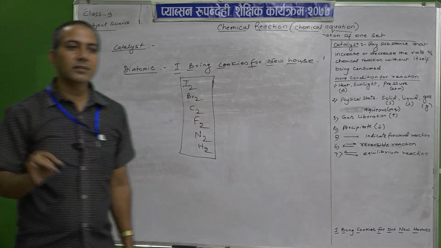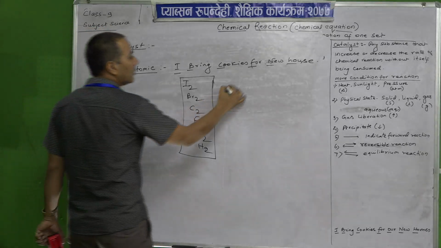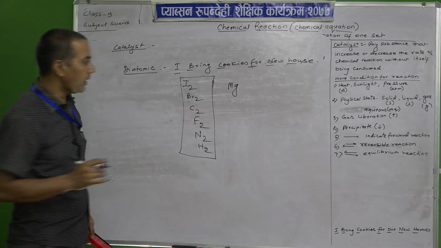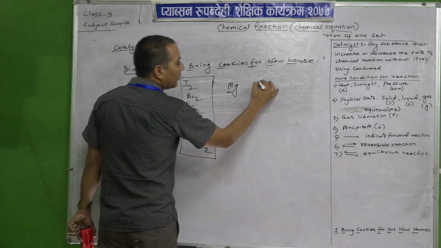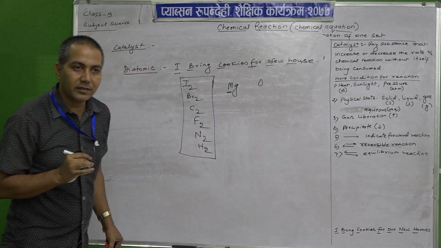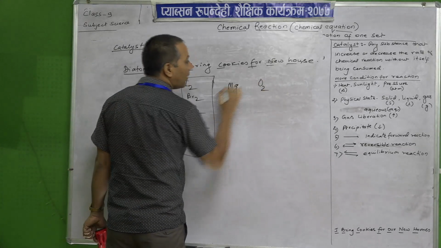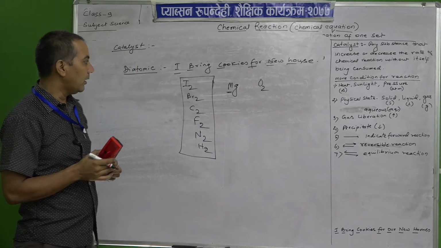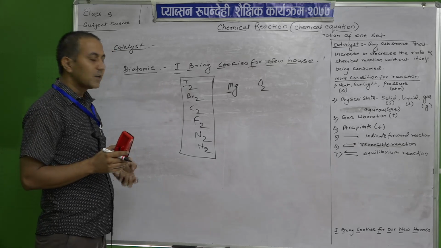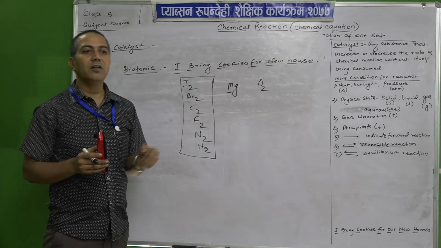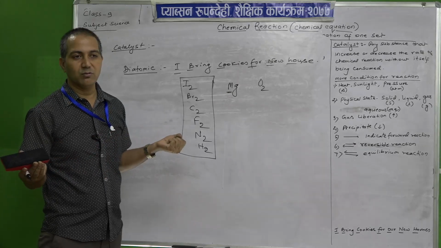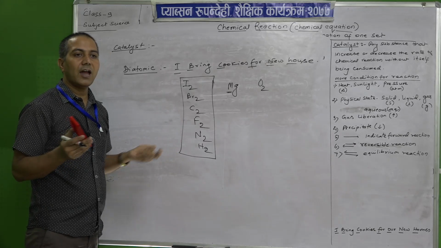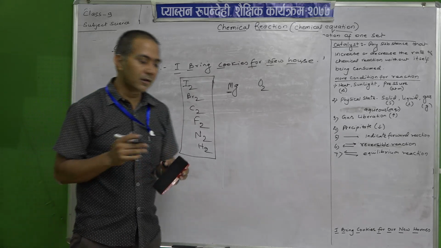During a chemical reaction, we cannot write them like this. We can write Mg singly. It is monoatomic, single atoms. But while writing oxygen, you cannot write it like this. It should be written as molecules of oxygen because they are not stable in a monoatomic way. So, you study this one, it will be easier: I bring cookies for new house. Iodine, bromine, chlorine, fluorine, nitrogen and hydrogen are the diatomic particles.